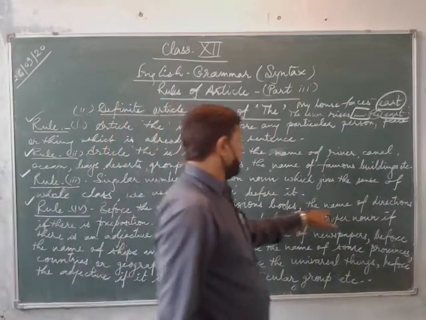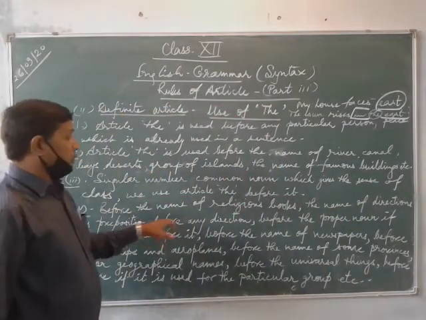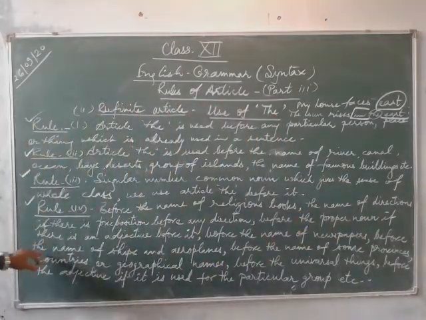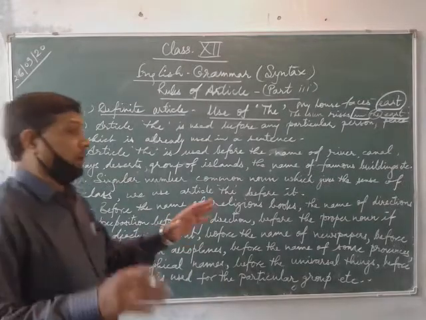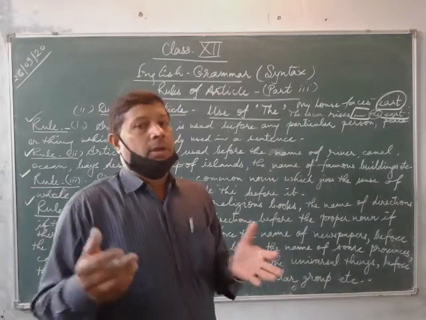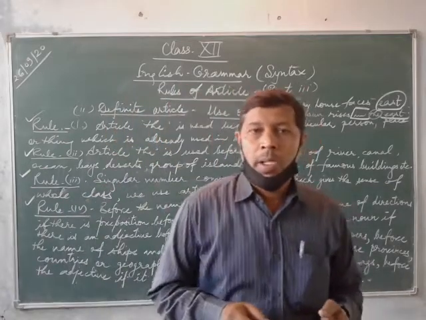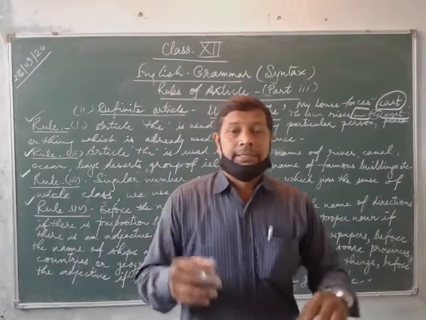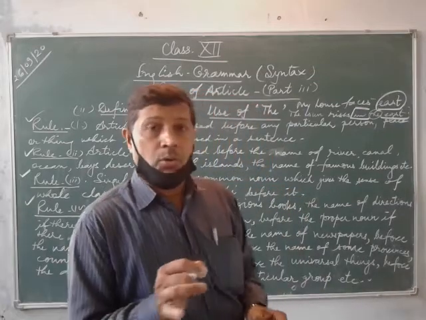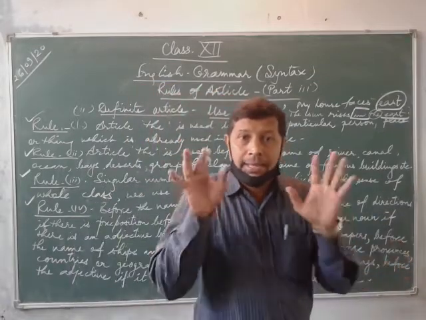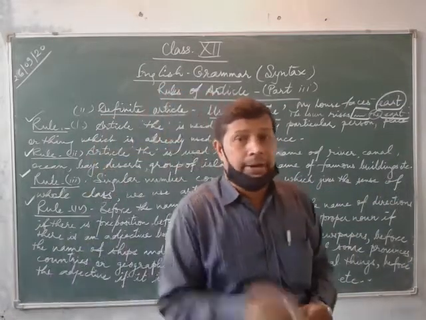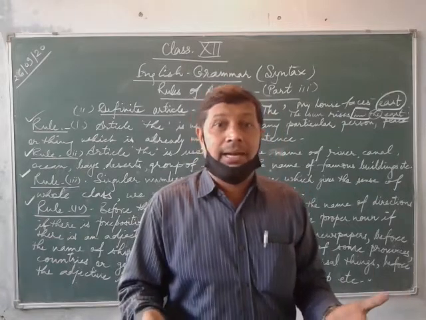Before the noun of a religious book, the name of directions, if there is a preposition before any direction. Before the proper noun, if there is an adjective before it. Once again, what is a proper noun? Just naming words are called proper nouns: Ram, Rahim, Suresh, Mohan, Alexander, and so many other names. Overall, we are not going to use the article "the" before these proper nouns. But sometimes, if there is an adjective before it, you can see Alexander the Great.